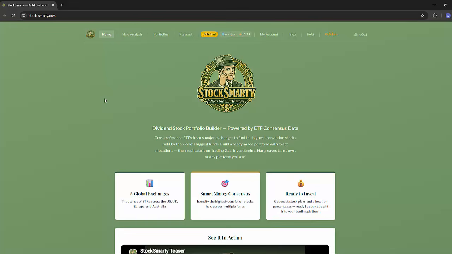You build a portfolio once based on the ETFs you trust, and every few weeks or months you hit rebalance, and StockSmarty reruns the analysis against today's ETF holdings. It shows you exactly what's changed and saves the new version with your full history preserved. Every version, every change, every allocation, and you can tweak your portfolio whenever you want. Add stocks, remove stocks, adjust allocation. There's an AI analytics tool that gives you a proper review of what you built, and a forecast tool that predicts how it'll grow over time. Let me show you how it works.